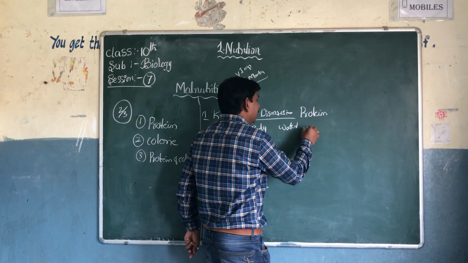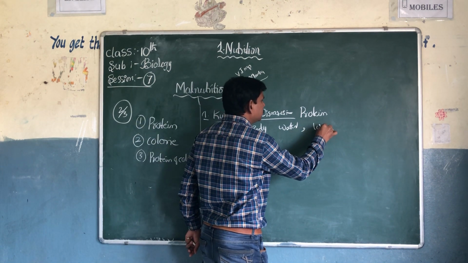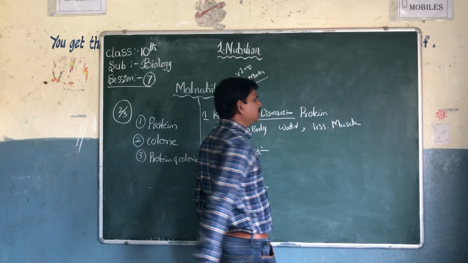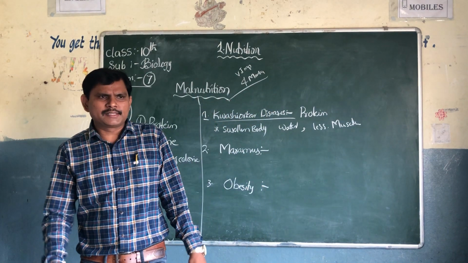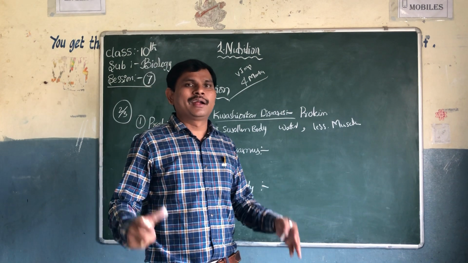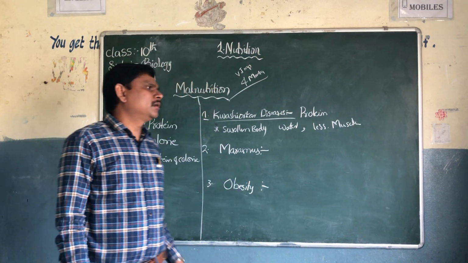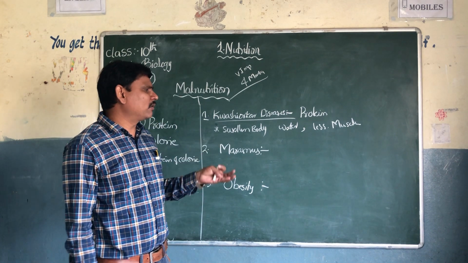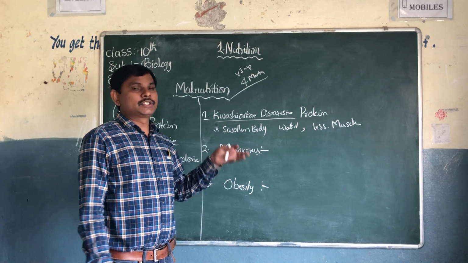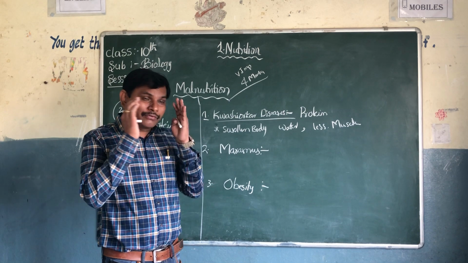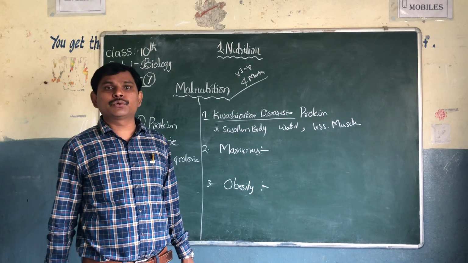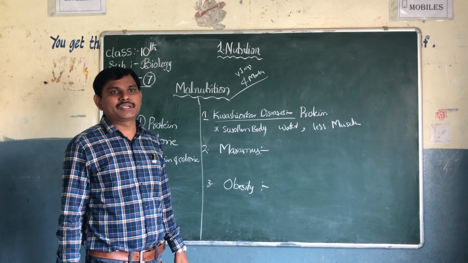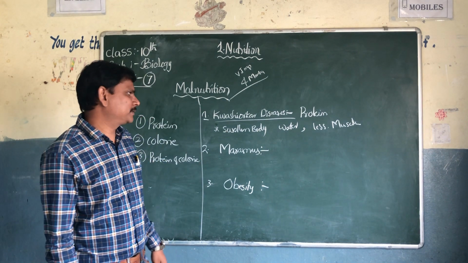And less developed muscles. Their muscles will not grow properly. They will also suffer with diarrhea. Less muscle development, diarrhea, fluffy face, difficulty in eating. These are the symptoms of kwashiorkor disease.